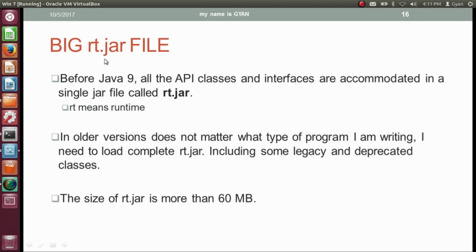The other problem with the previous versions of Java is the bigger size of the rt.jar file. Before Java 9, all the API classes and interfaces are accommodated in a single jar file called rt.jar. RT means runtime. So at runtime, this jar file gets loaded whether you want all those classes or not. In the older Java versions, no matter what type of program I am writing, I need to load the complete rt.jar, including some legacy and deprecated classes. The size of rt.jar is more than 60 MB.